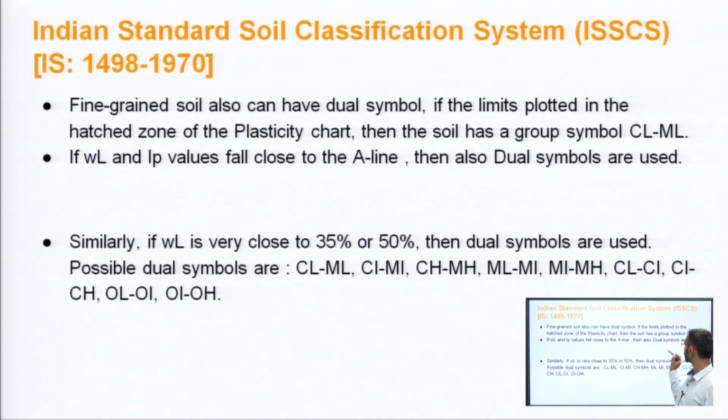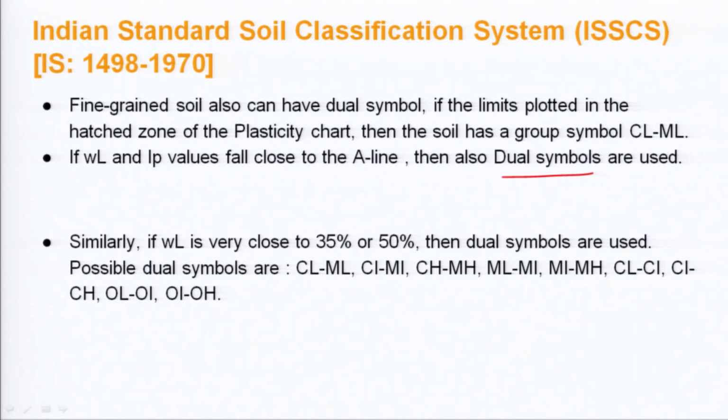We have told you what type of dual symbols can be there in the previous discussion of the diagram, that time I told you. Similarly, if WL is very close to 35 or 50 percent, then what happens? The classification in terms of intermediate or highly compressible will be there, or if it is very close to the 35% line, what will be there?